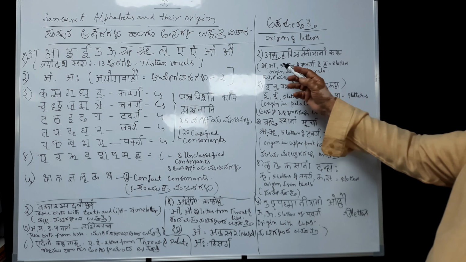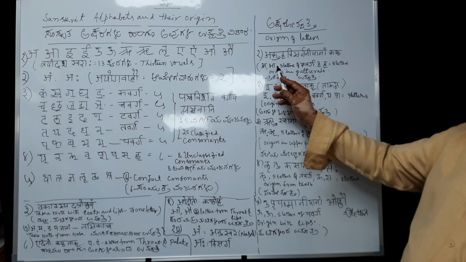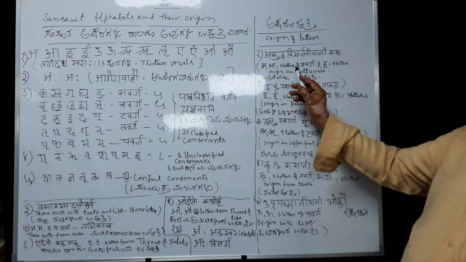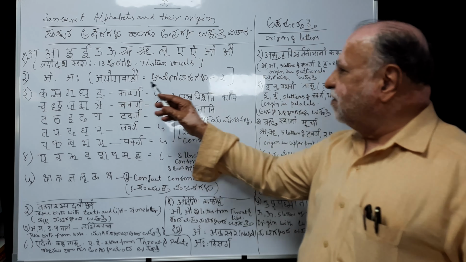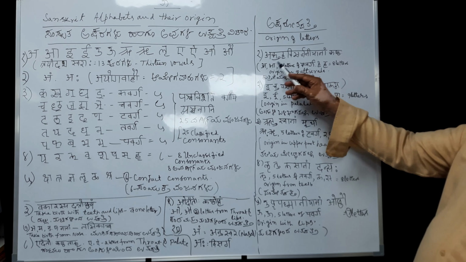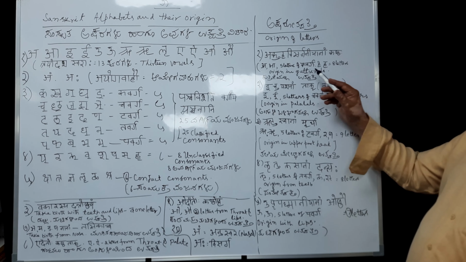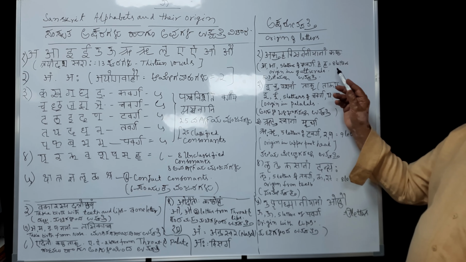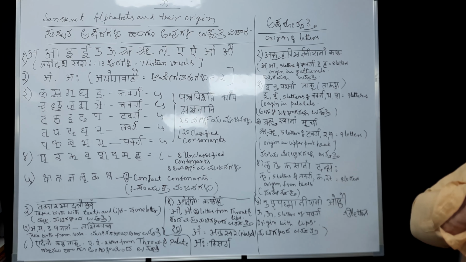Here the letters included in this formula are A, 2 letters, and 5 letters of Kavarga. They are K, K, G, G, N. 5 letters. 5 plus 2, 7. Then Ha. That is 8 letters. Totally 8 letters are produced or take their birth in Kantaha.